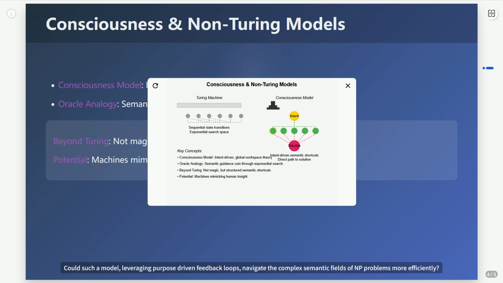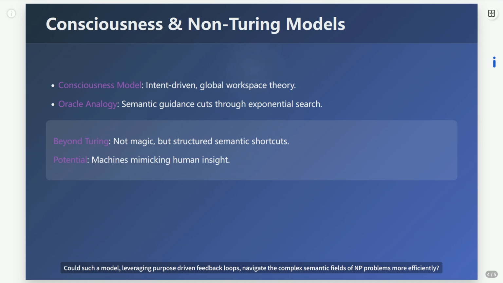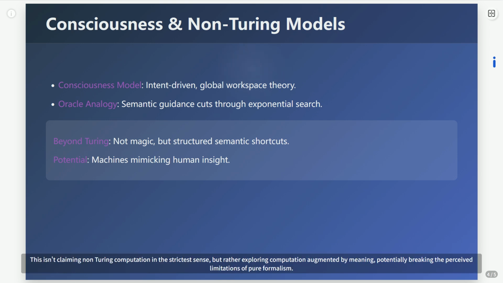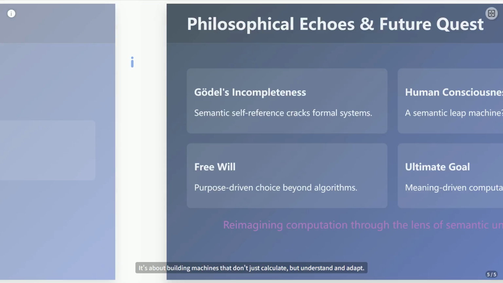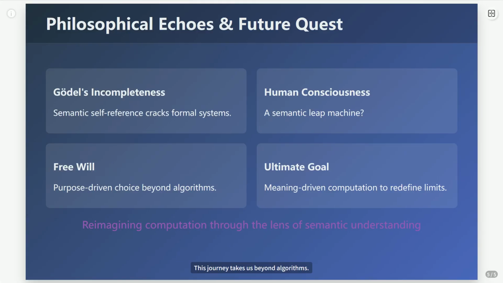Could such a model, leveraging purpose-driven feedback loops, navigate the complex semantic fields of NP problems more efficiently? This isn't claiming non-Turing computation in the strictest sense, but rather exploring computation augmented by meaning, potentially breaking the perceived limitations of pure formalism. It's about building machines that don't just calculate, but understand and adapt. This journey takes us beyond algorithms.